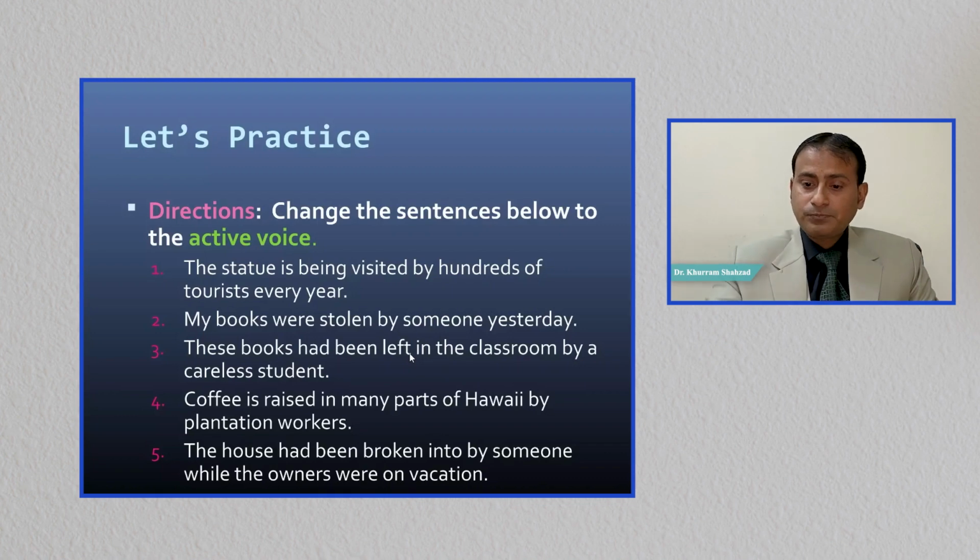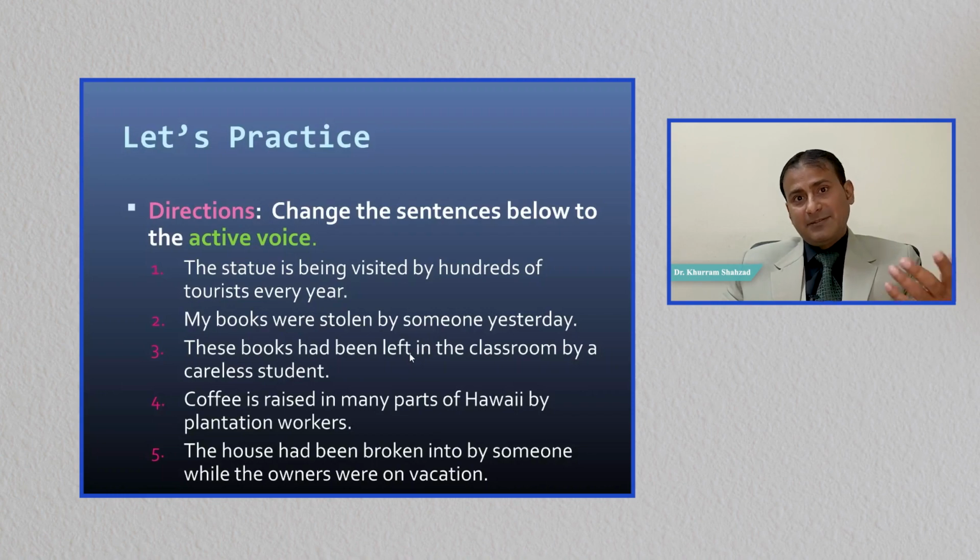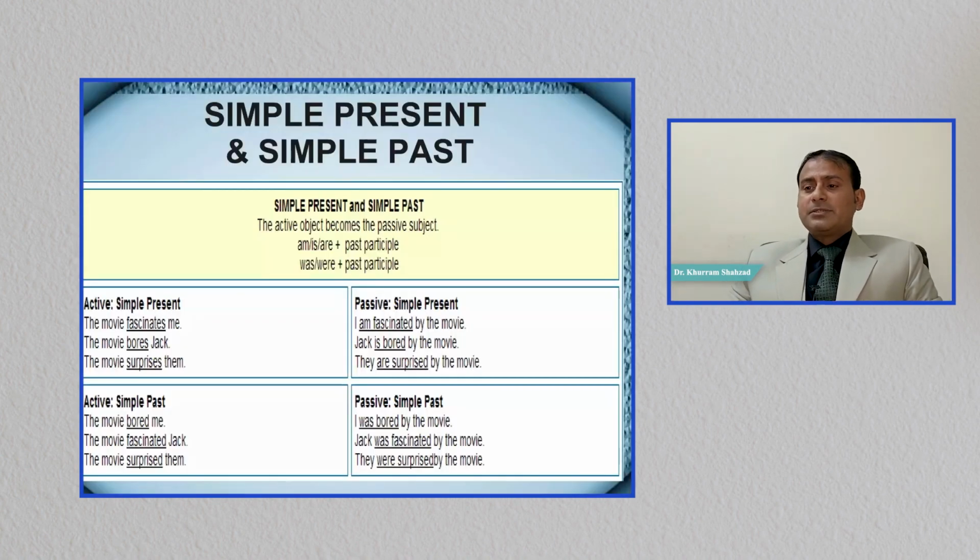But now I would like to give you the chart of active and passive voice sentences. Please have a look at this chart. Simple present and simple past. Active voice, simple present. The movie fascinates me. First form of the verb is telling that this is present simple and active voice. And me, so me will come in the place of subject. I am fascinated by the movie. The movie bores Jack. Jack is bored by the movie. The movie surprises them. They are surprised by the movie.